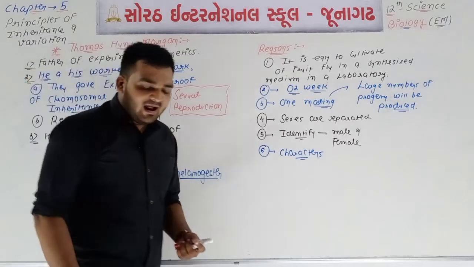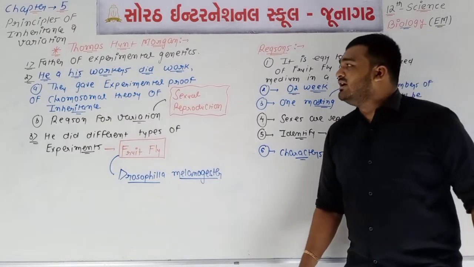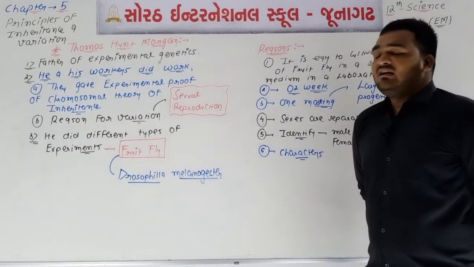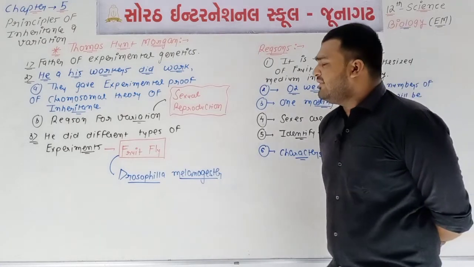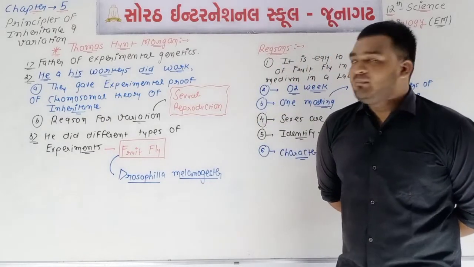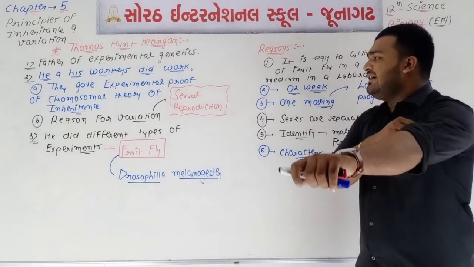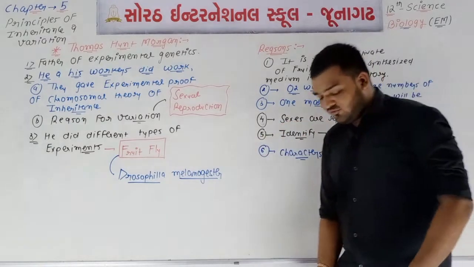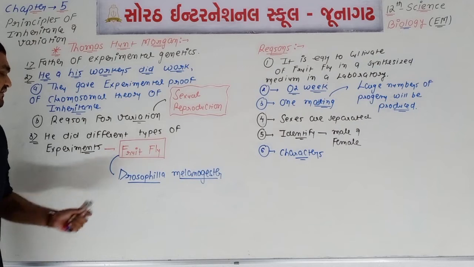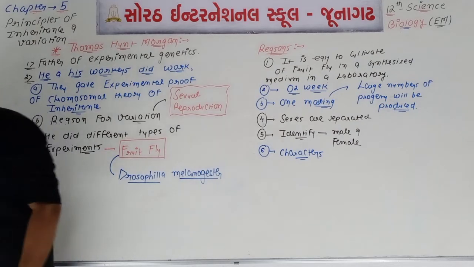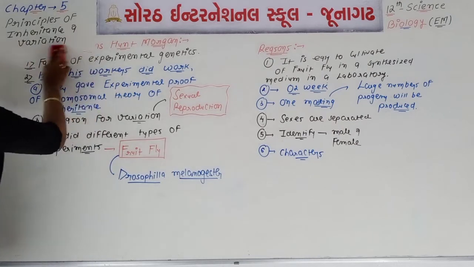Okay, so the first part of today's lecture is completed. Again, we are going to revise this. See, Thomas Hunt Morgan, known as the father of experimental genetics, and his colleagues did different work. First, they gave the experimental proof of the chromosomal theory of inheritance, and they said that the reason for variation is in the sexual type of reproduction. Then he did different experiments on one particular organism, the fruit fly, whose scientific name is Drosophila melanogaster.